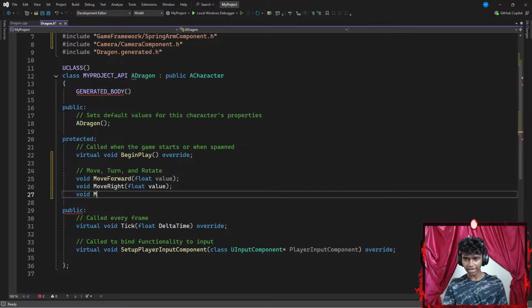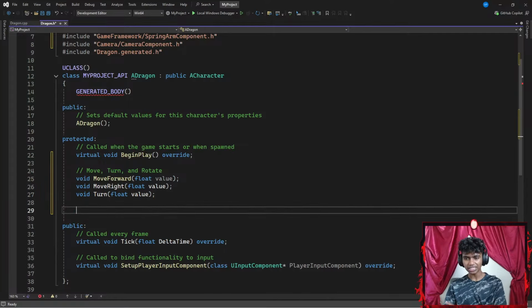Lastly, I'm going to add a turn method because I want my dragon to be turning around as well. I'm going to go with turn that requires a floating point parameter of value as well, ending with a semicolon.